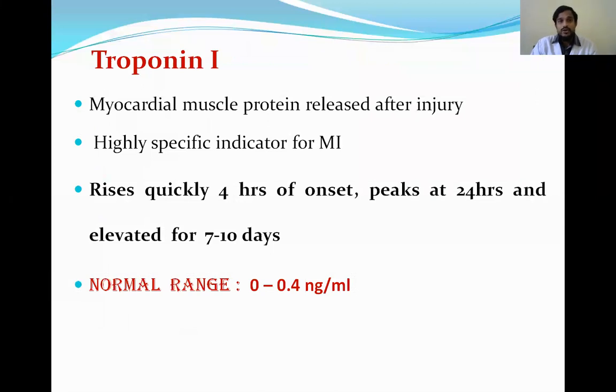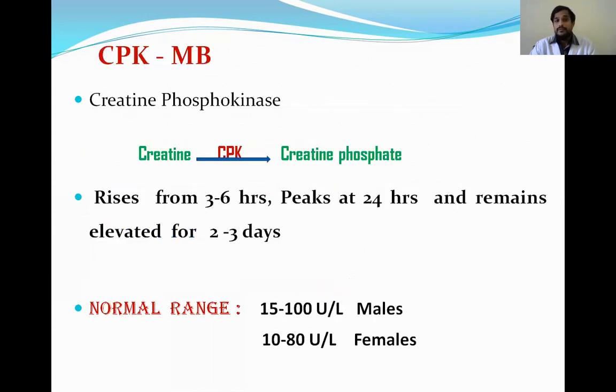So troponin I, we know this is a myocardial muscle protein. This all we had seen. This is highly specific, and the important thing here is it rises quickly, 4 hours from onset, peaks at 24 hours, and is elevated for 7 to 10 days. So that is important here for diagnosis. This is the diagnostic criteria. And we know troponin I is very specific for MI. It is not increased in any other conditions, and it is the early marker that is increased in myocardial infarction. And you have to remember the normal ranges.